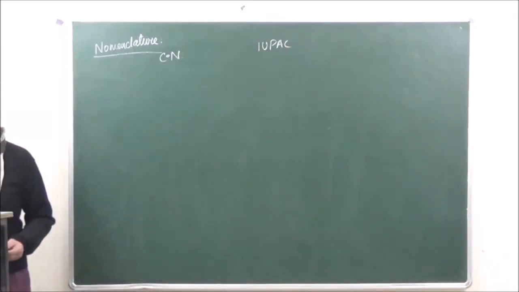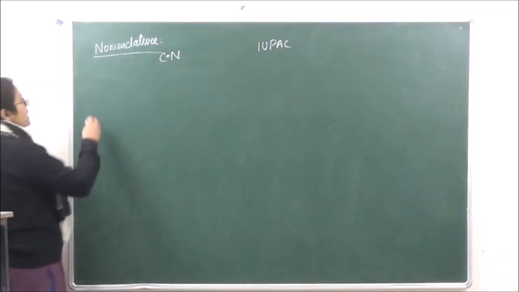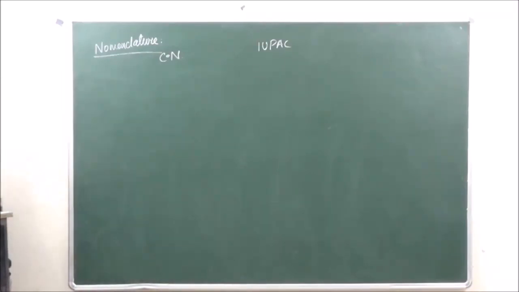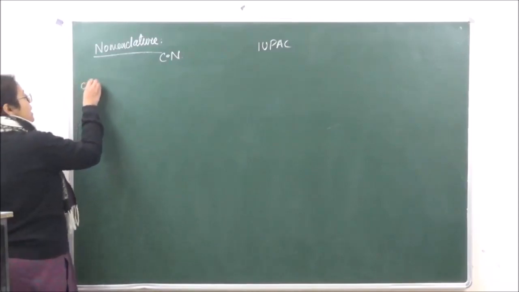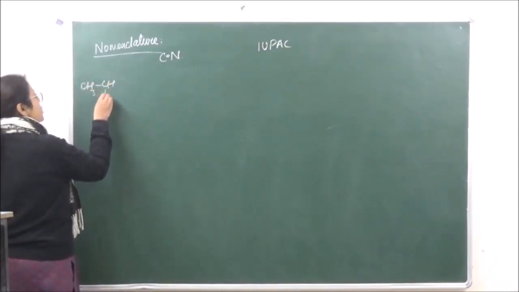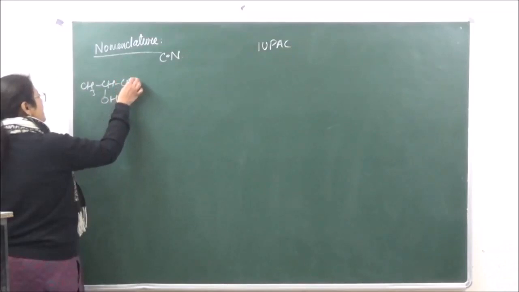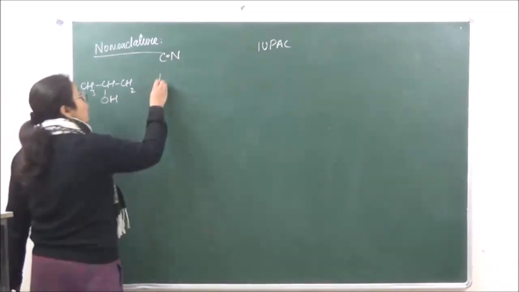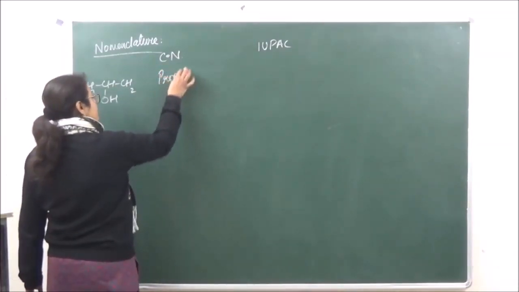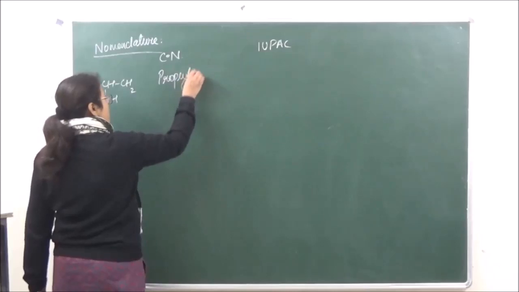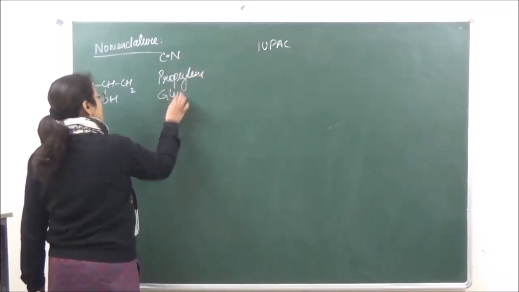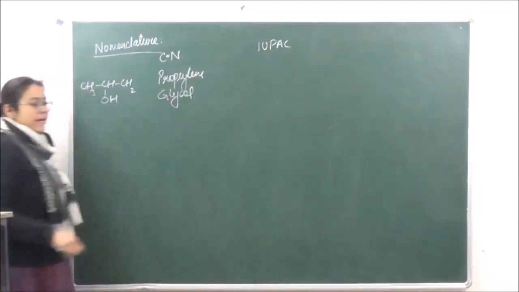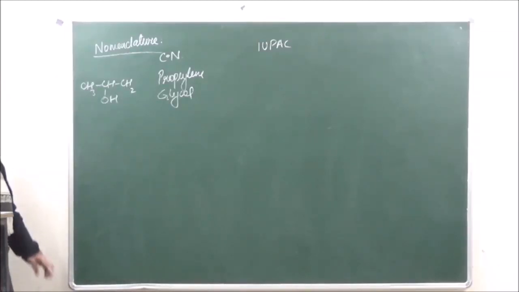Alright, so when we're going to other examples, we are taking polyhydric alcohols. We've taken already ethane 1,2-diol. If we have CH3, CHOH and CH2OH, right? So this is known as what? The common name is propylene glycol.